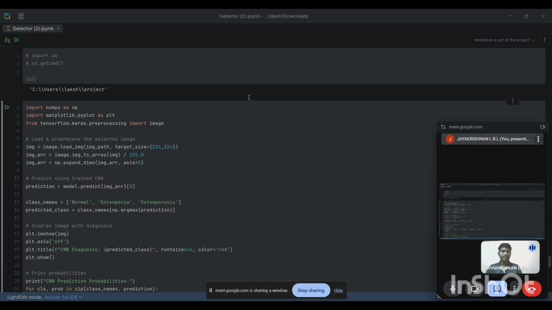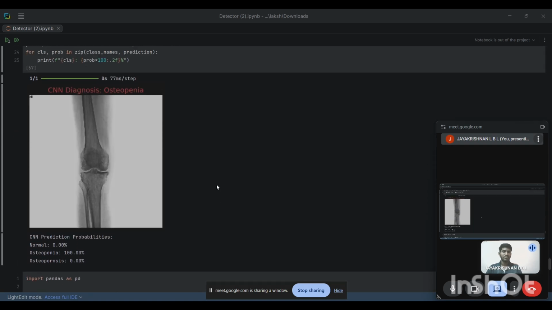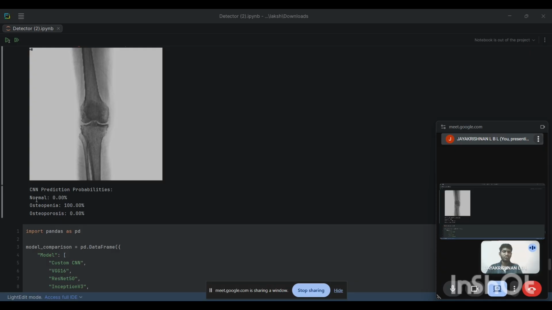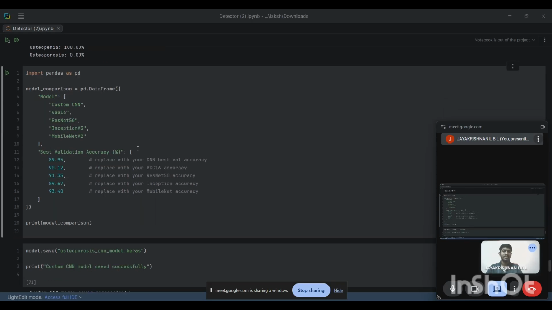At the end I use the random library to pick random images from the dataset, and I push the images into the model, and it detects whether a patient has osteoporosis or not. It also displays the bone image with the probability. It randomly picks an osteopenia image. In that, it shows normal with 0 probability, osteopenia with 100 probability, and osteoporosis with 0 probability.